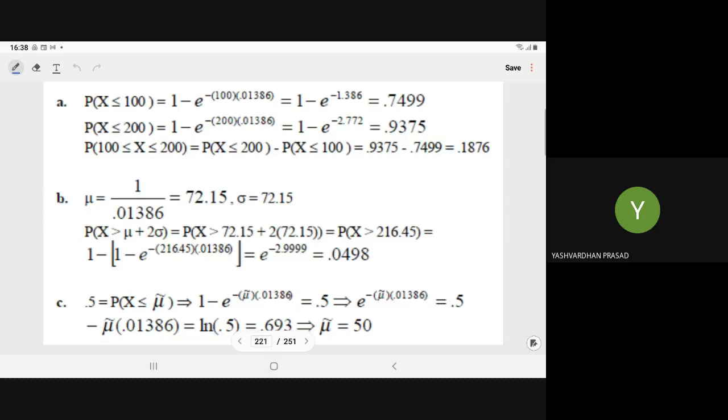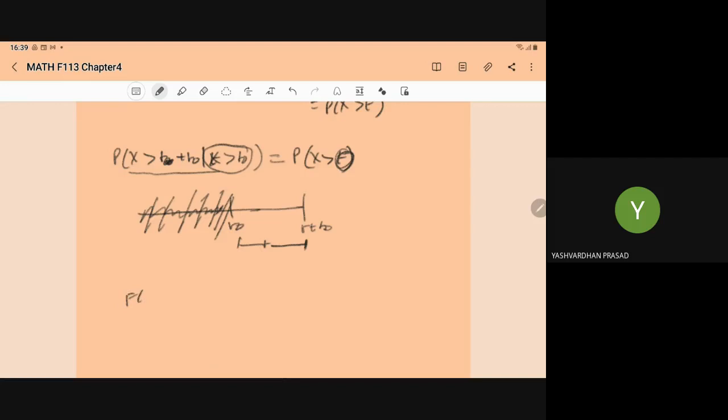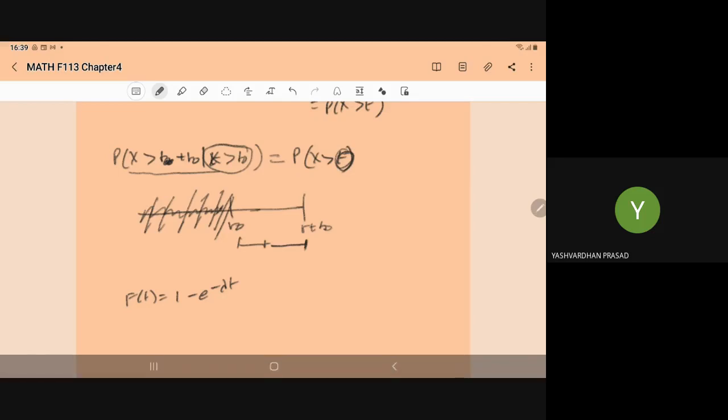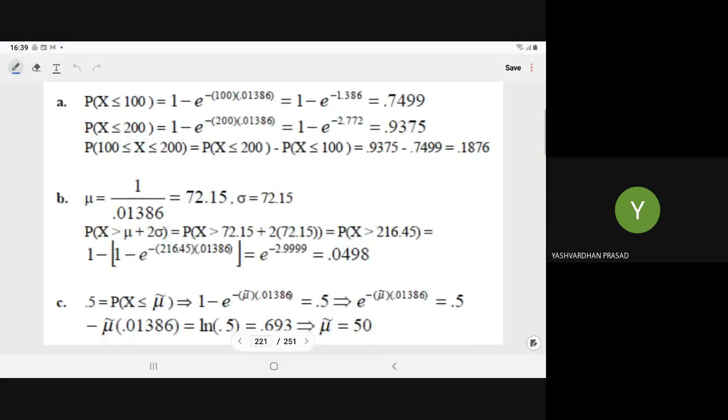What is the formula of F of 100, or you can say F of t? It is 1 minus e to power minus lambda t. Lambda is given, t is given, so you can compute the required probability. Here we have 1 minus e to power minus t into lambda, which is the required probability.